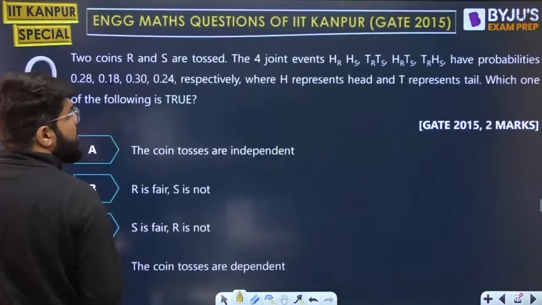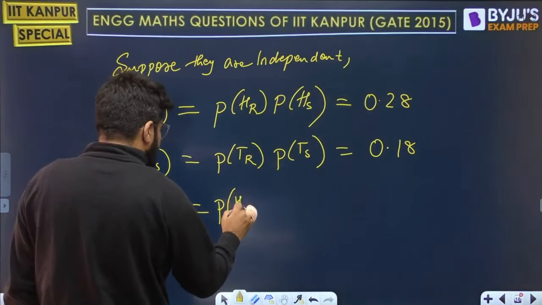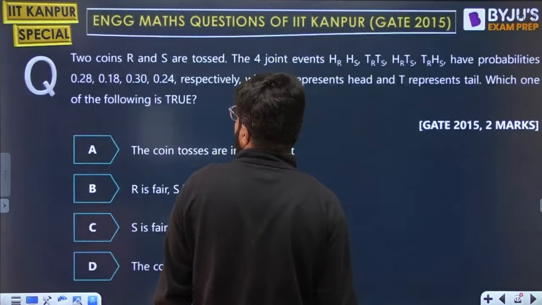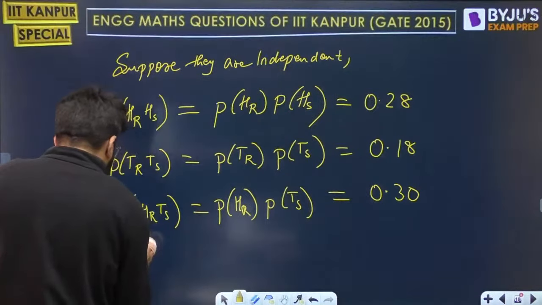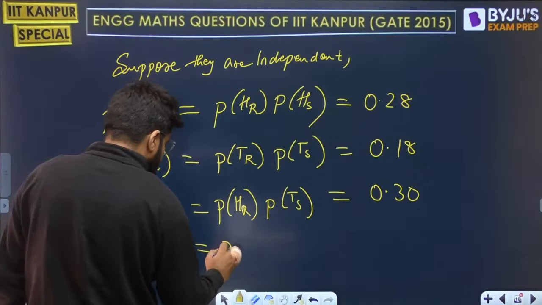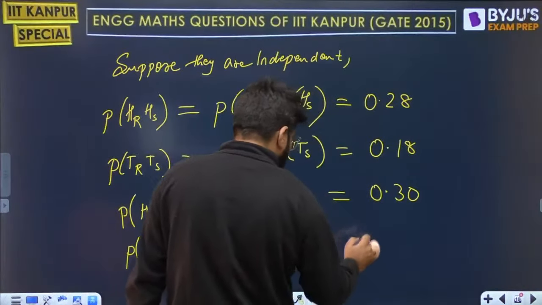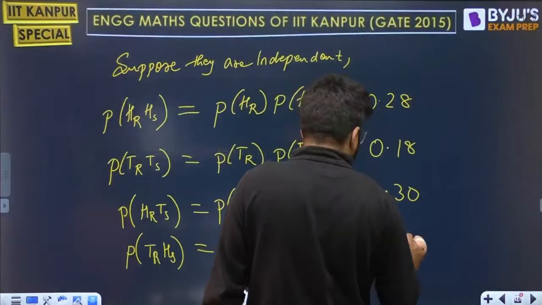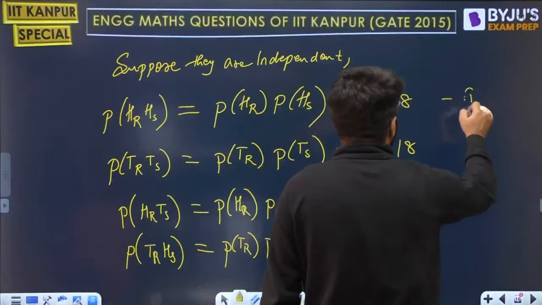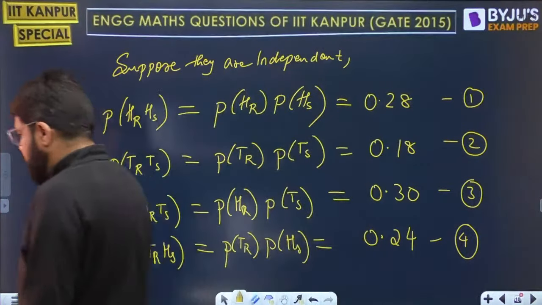Next, what is given is HRTS. That is P(HR) multiplied by P(TS), and that should be equal to the given probability 0.30. And then the probability of the last, TRHS, is P(TR) times P(HS), and that is given as 0.24. These are the four relations that can be made if they are independent.